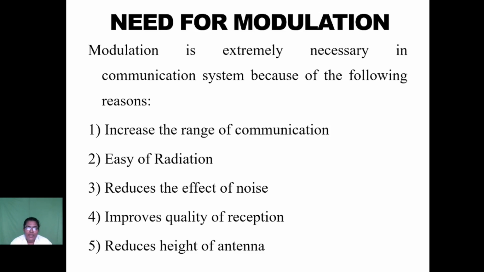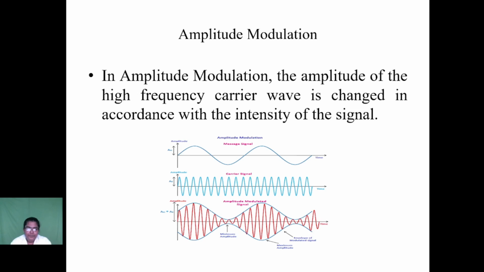Next, reduce the antenna height. Without the process of modulation, we require an antenna height of more than 100 kilometers. With the help of modulation, we need an antenna height of only a few meters. So with the help of modulation, we reduce the antenna height. These are the basic advantages of modulation.